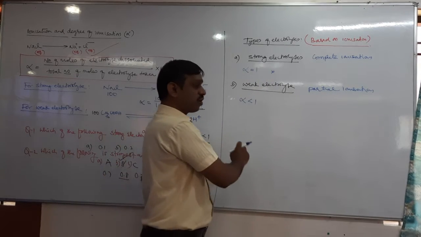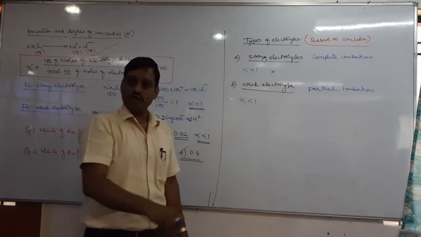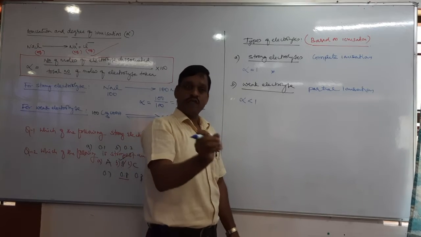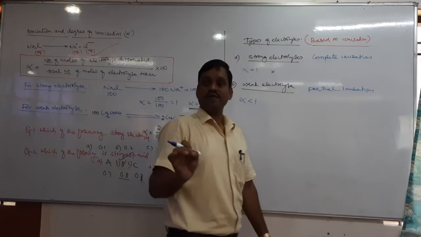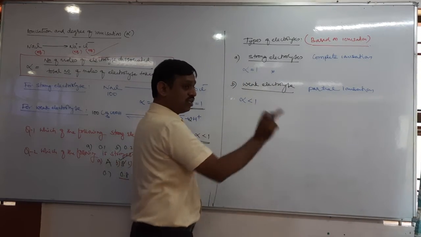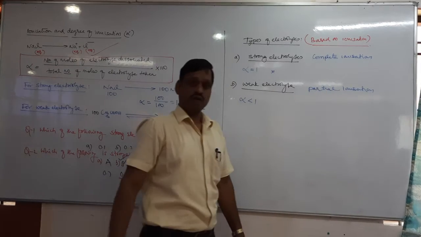Whereas in the case of a weak electrolyte, alpha is less than 1. When water is added to the weak electrolyte, the alpha value increases. If alpha is 0.5, it may become 0.6, 0.7, 0.8. So alpha value increases with dilution, that is a weak electrolyte. Alpha does not increase with dilution, that is a strong electrolyte.